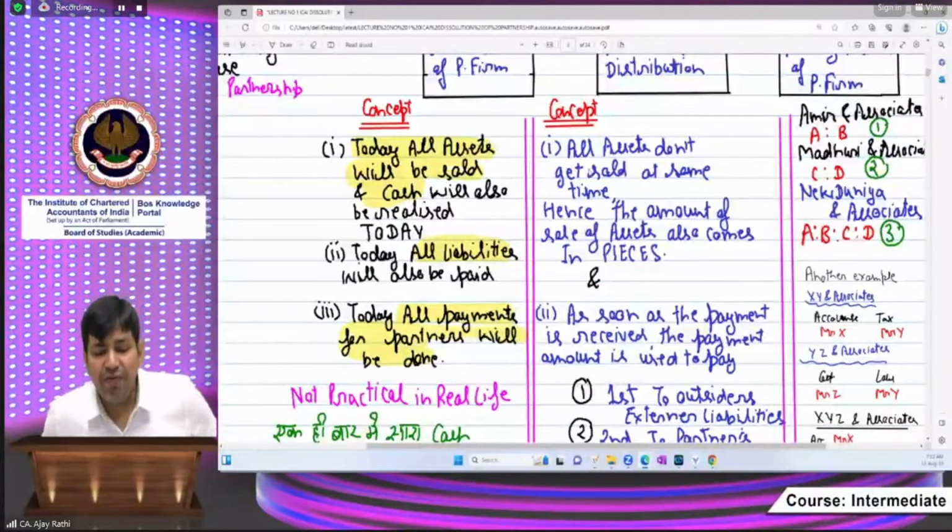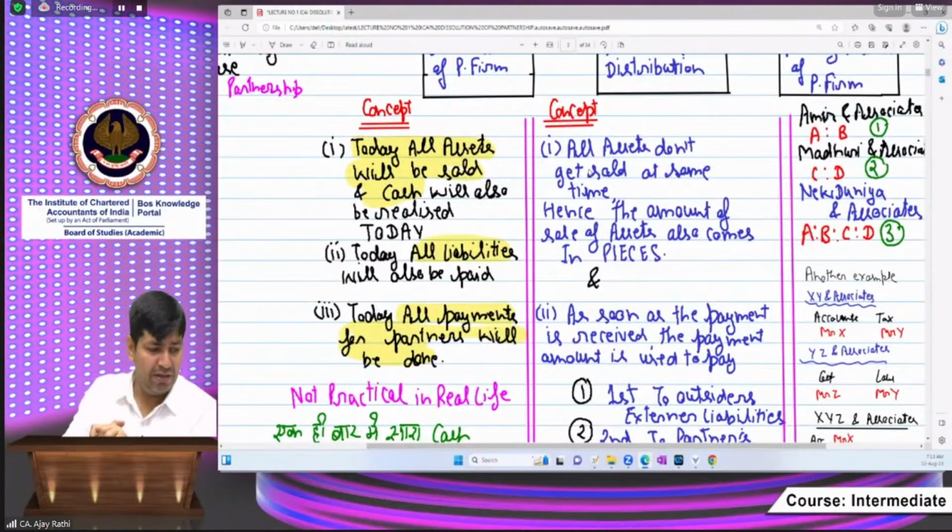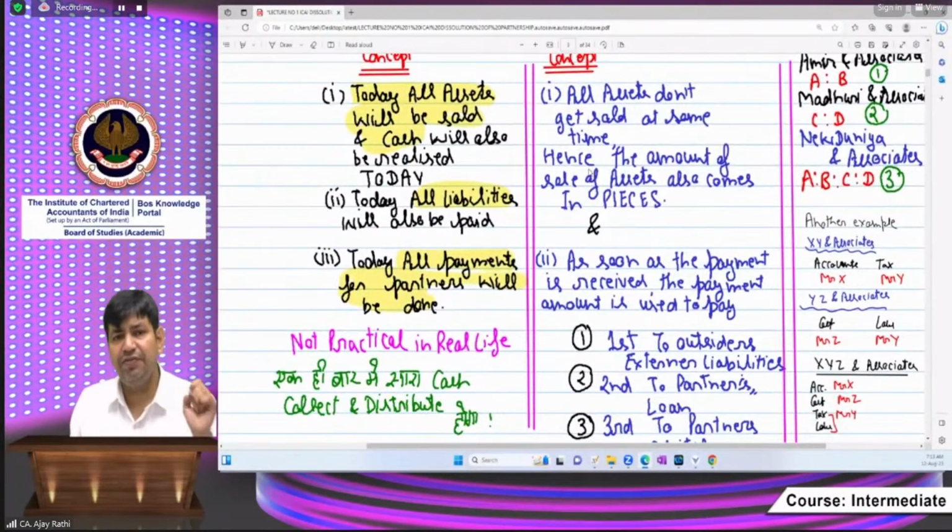Okay beta, now see, this is not a practical situation in life, although we shall do the accounting in this way also. It is not practical that all the debtors will be realized on a single date. You know, even after a lot of reminders, debtors don't pay. Debtors pay after a certain period. There is always a due date, and creditors are also paid gradually.